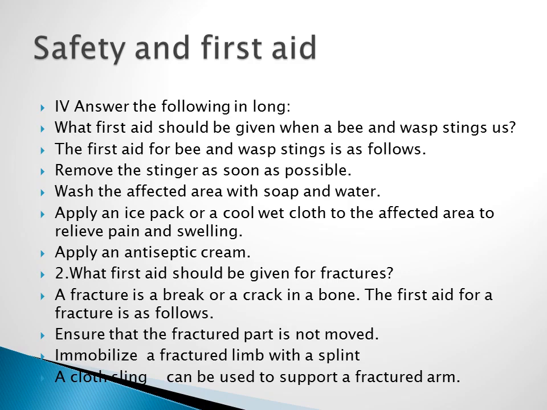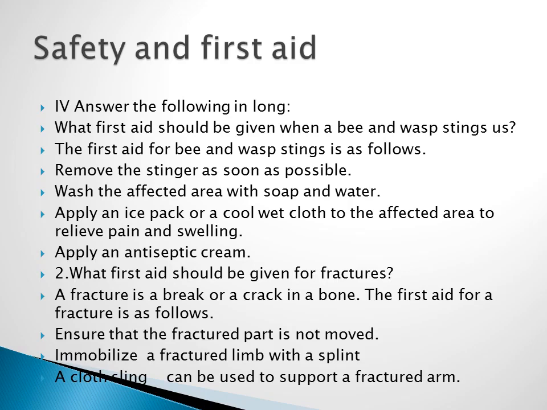Then fourth one, long answer. First question, what first aid should be given when a bee or wasp stings us? First, we have to remove the stinger as soon as possible. Then wash the affected area with soap and water.